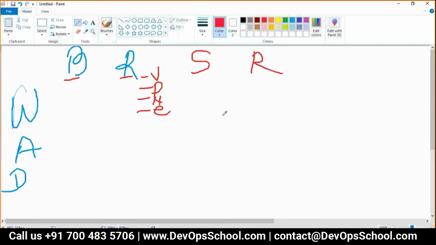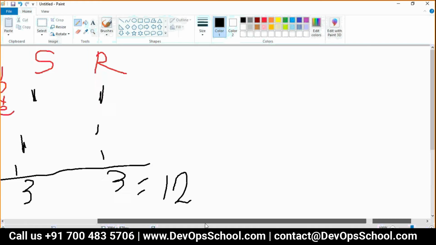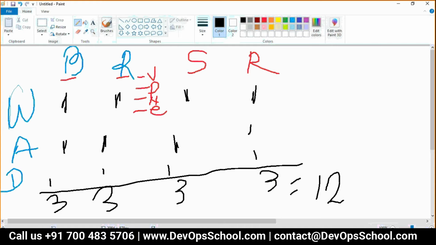Okay. Now, if you think about it, in between the conditional, how many commands will run? One command, one command, one command, and like this. You see, I understand the frustration. 3, 3, 3, 3, 12. That means just to test your code, you have to run 12 commands. Even for a slight modification, one line of code modification, 12 commands.